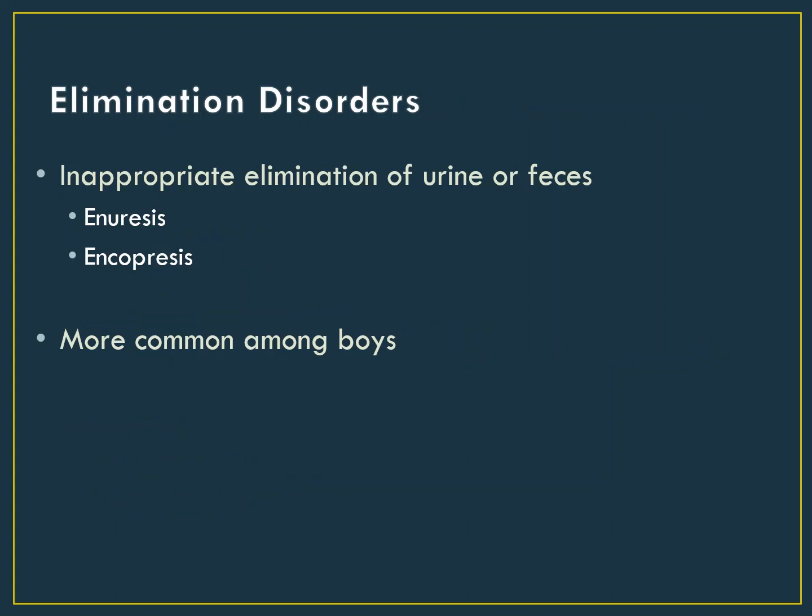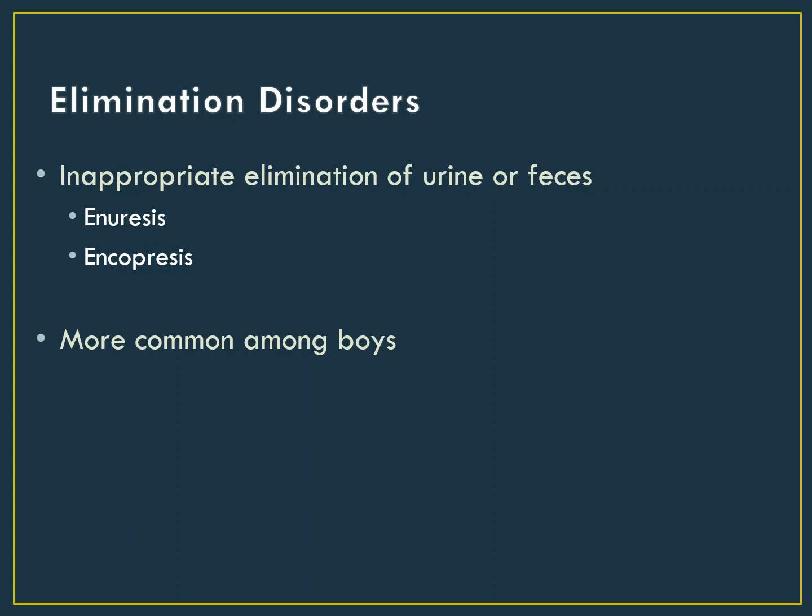Our last category of developmental disorders are elimination disorders. Elimination disorders involve inappropriate elimination of either urine or feces and occur in childhood, though of course we do need to consider developmental level. For example, we wouldn't want to diagnose these two disorders in 2 or even 3-year-olds, who should not be expected to be able to control their bladder consistently. Instead, these disorders are only diagnosed when there is the expectation that elimination control should have been acquired by that point developmentally. The two disorders that we'll discuss are enuresis and encopresis.